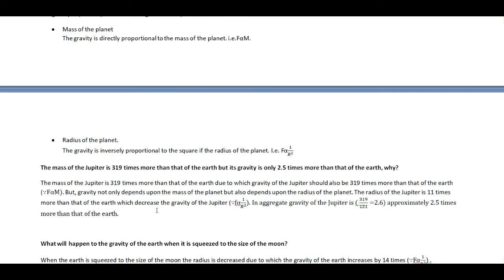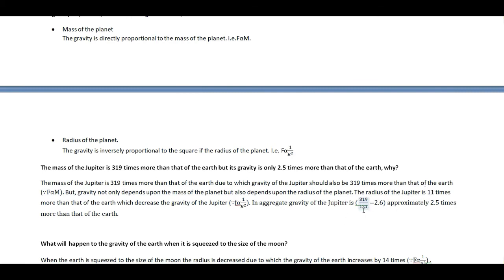So since the radius is 11 times more in the Jupiter, the gravity of the Jupiter should decrease by 11 square times, because the force of gravity is inversely proportional to the square of the radius. It is not inversely proportional to the radius, it is inversely proportional to the square of the radius. So it is decreased by 11 square times, and 11 square is 121.